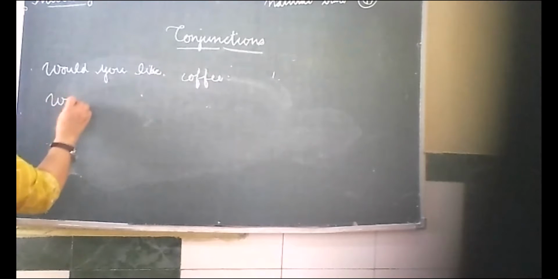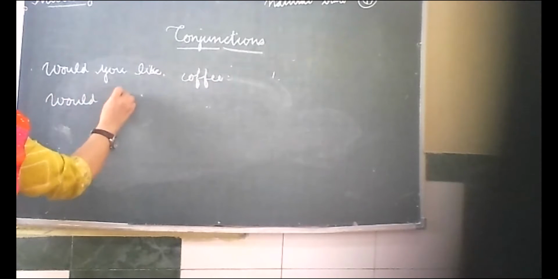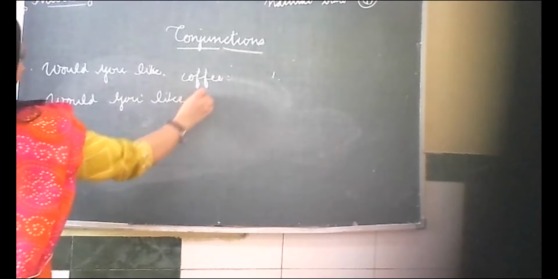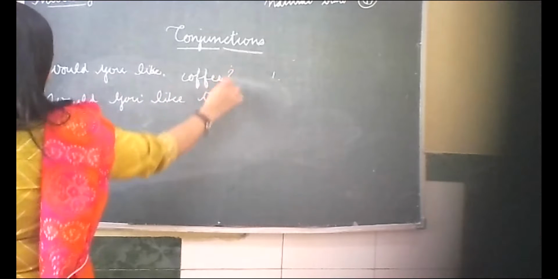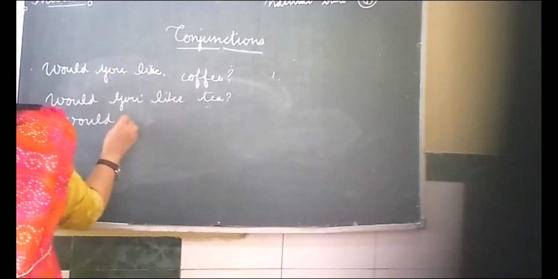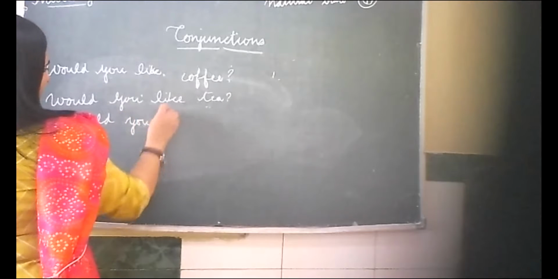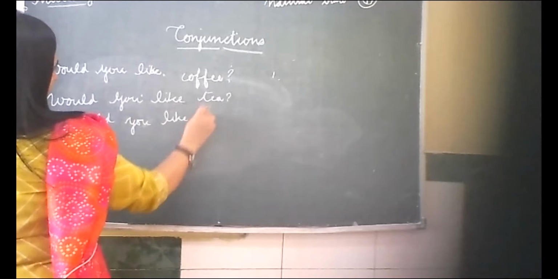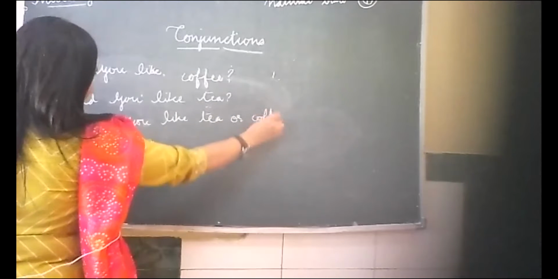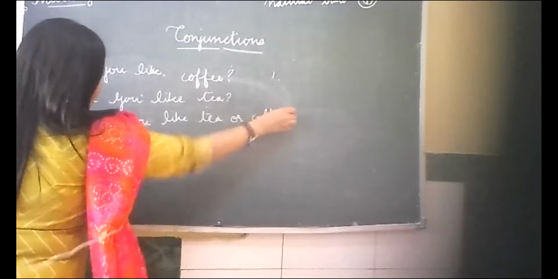Would you like tea? Would you like coffee or tea? Yes, would you like coffee or tea? Again, we have used conjunction. What is the conjunction here? Or. Very good. When there is a choice, we are using the conjunction or.